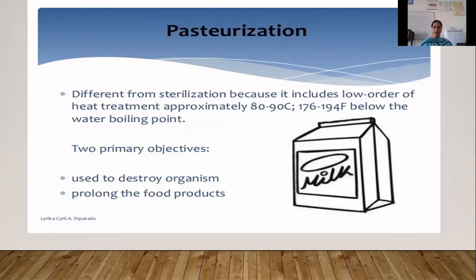Among low heat treatment methods, pasteurization is a very successful and well-known method for preserving foods, like the pasteurized milk pouches you have seen in the market.